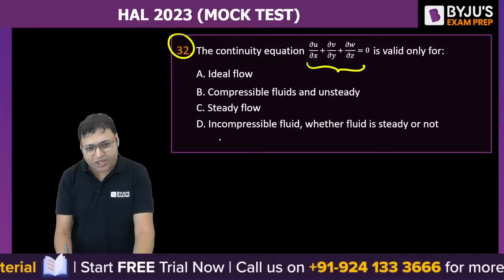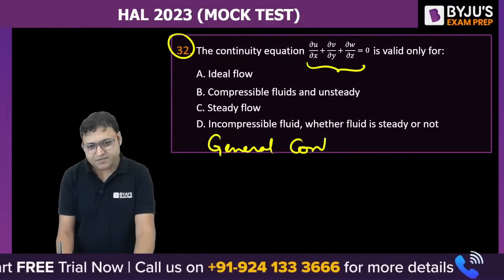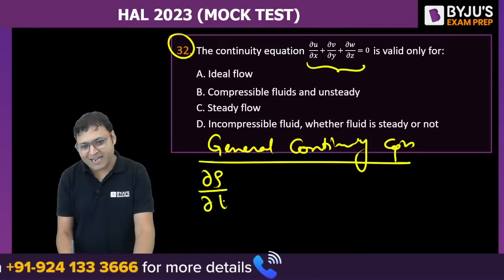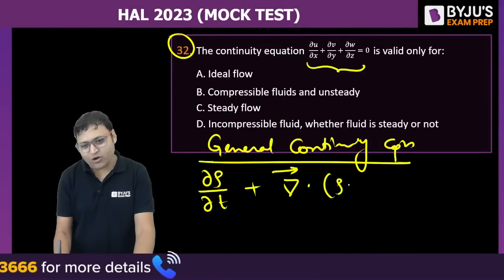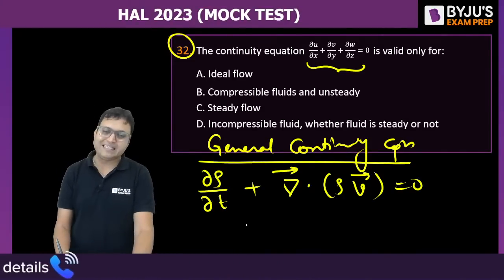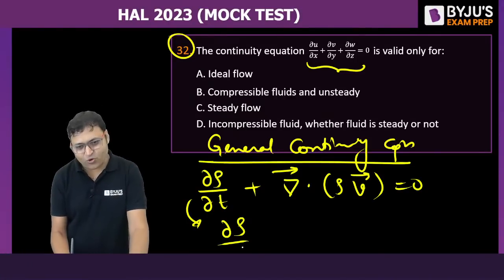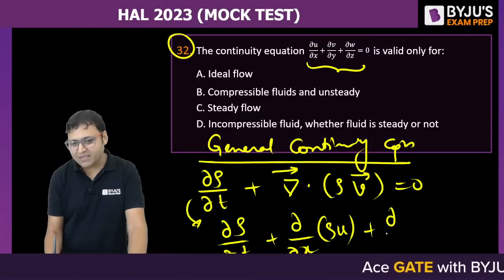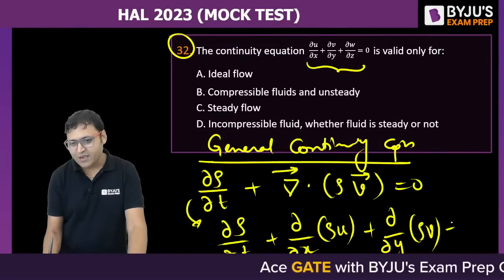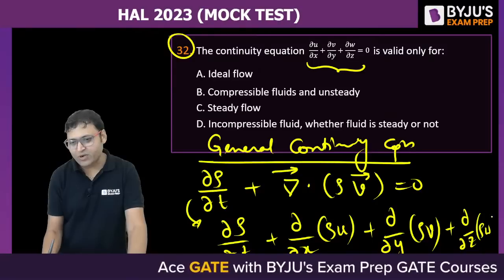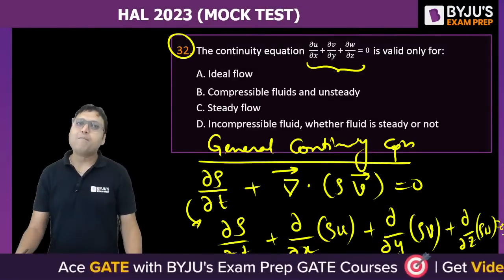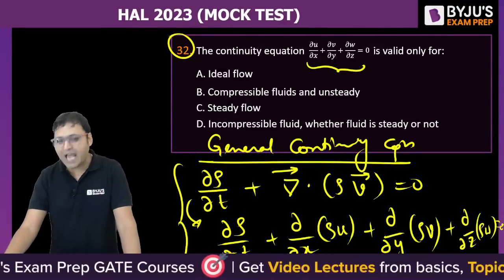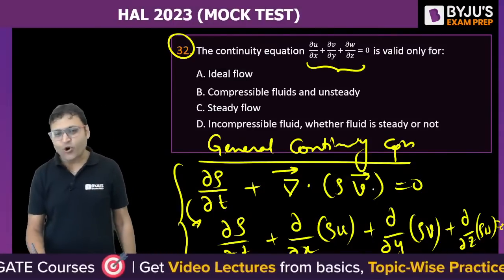So the general continuity equation is: the general continuity equation is del rho by del t plus del dot rho into velocity is equal to 0, isn't it? Or we can write it as del rho by del t plus del by del x of rho u plus del by del y of rho v plus del by del z of rho w is equal to 0. That is the general mass conservation equation in Cartesian coordinate system, which is valid for all types of fluid flow.